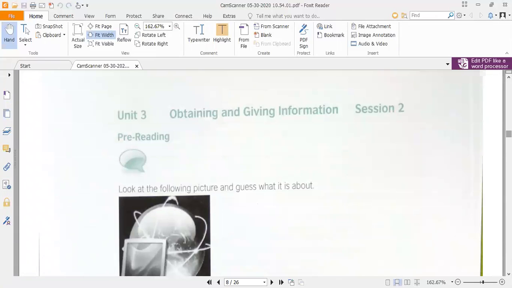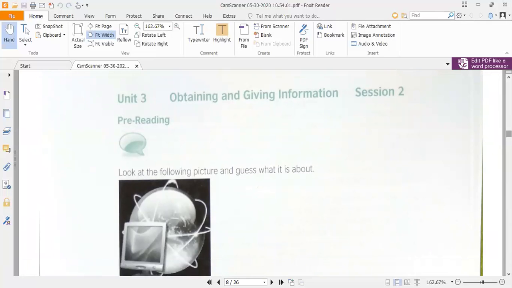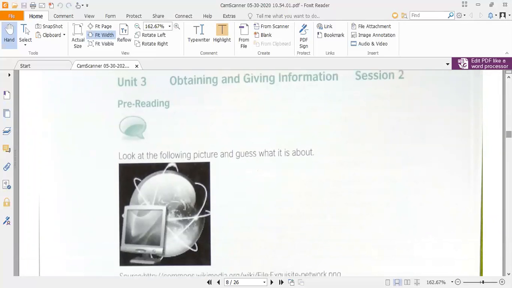Now we have the second session of Unit 3, obtaining and giving information. Before starting this session, you can see the picture here. And what is in this picture? You can see a big balloon, and in front of this big balloon, we can see the desktop of a computer.